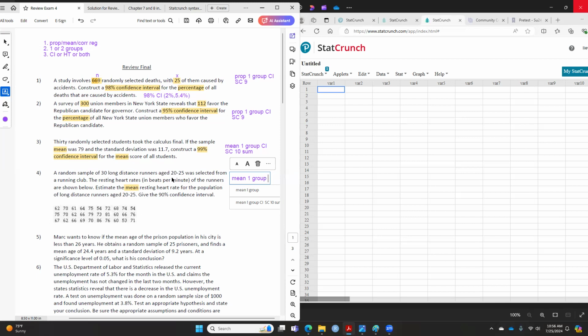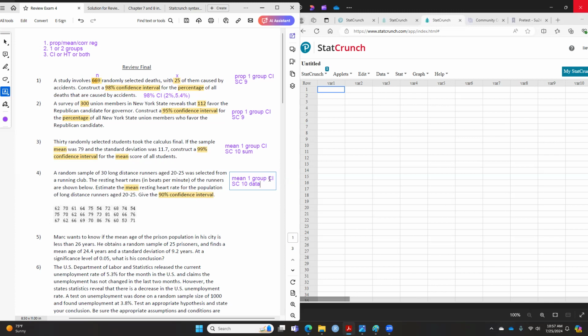And are we doing confidence interval? Are we doing hypothesis testing, or both? So you can tell that we are doing the confidence interval. So that means that for StatCrunch it is number 10, but we are not doing summary. We are doing it with data.